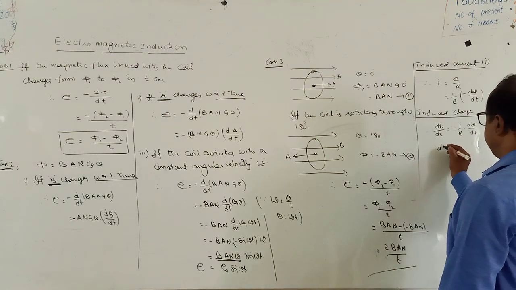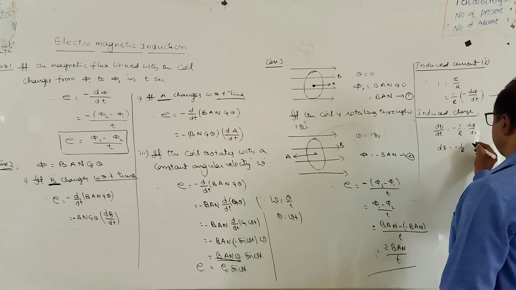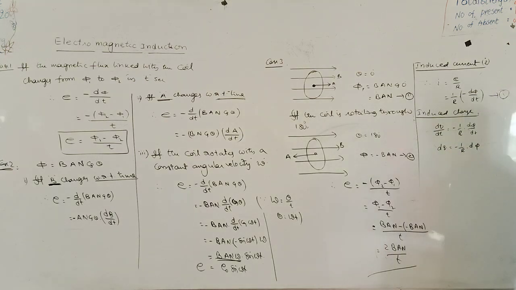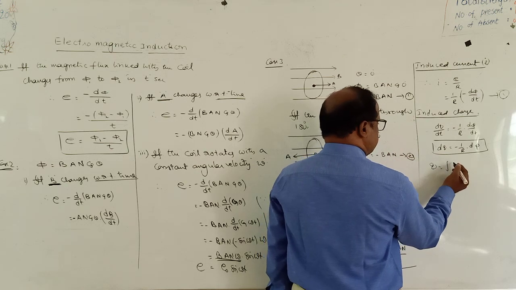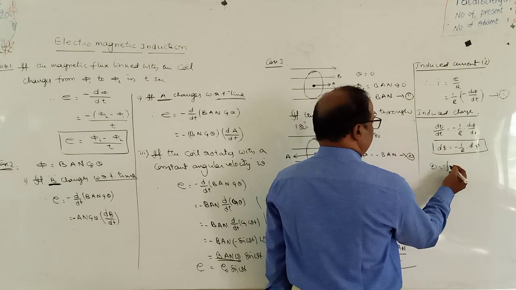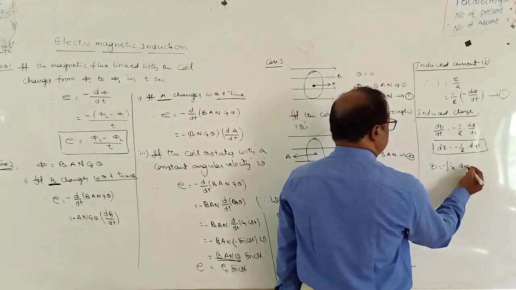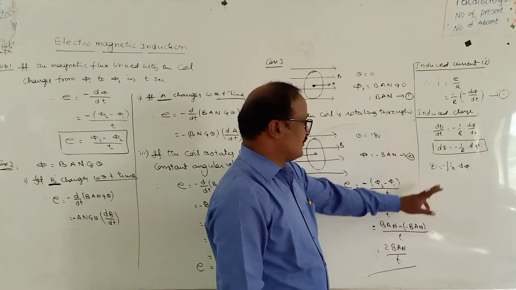Therefore dq is equal to minus 1 by R into d phi. This is the induced charge, or q is equal to the integral of dq, minus 1 by R into the integral of d phi. This is the formula for induced charge.